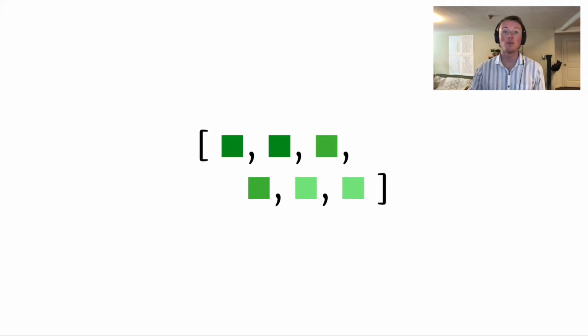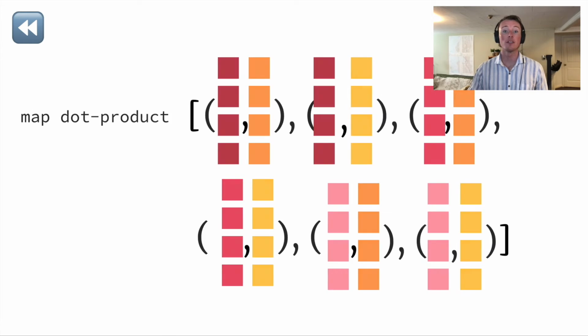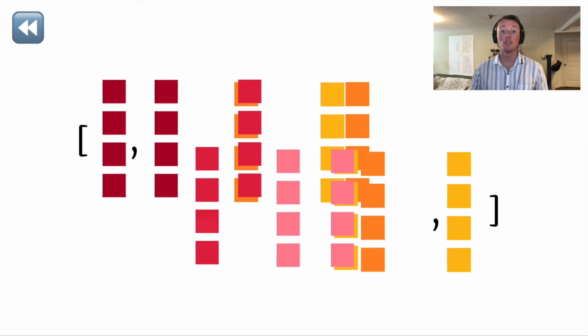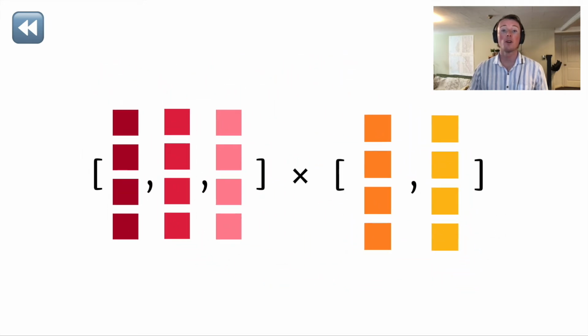Let's step back in time to understand where the shape information got lost. By the time we're mapping the dot product operator over our list, the list is already a flat list of pairs, as is the case in the step before. But at this step, just before we take the Cartesian product, all of the original shape information seems to be present.